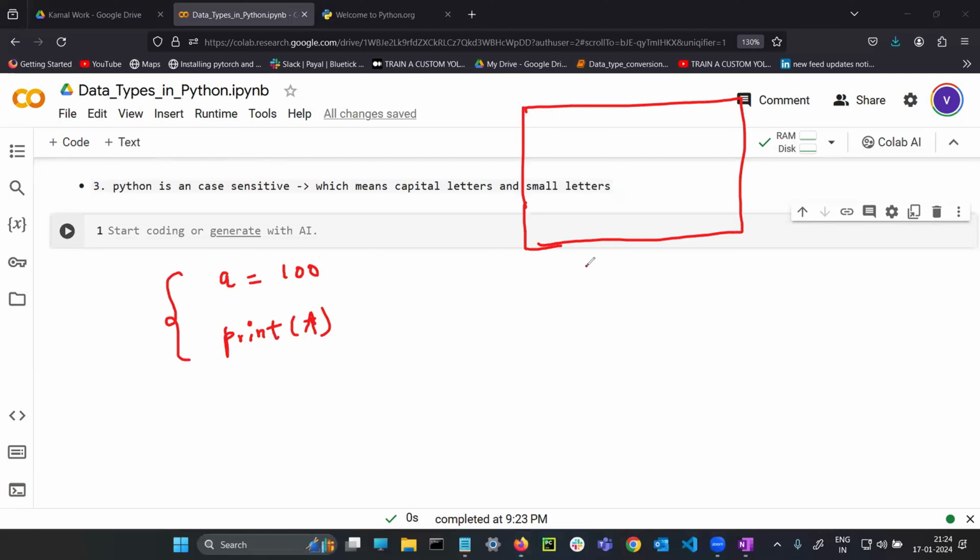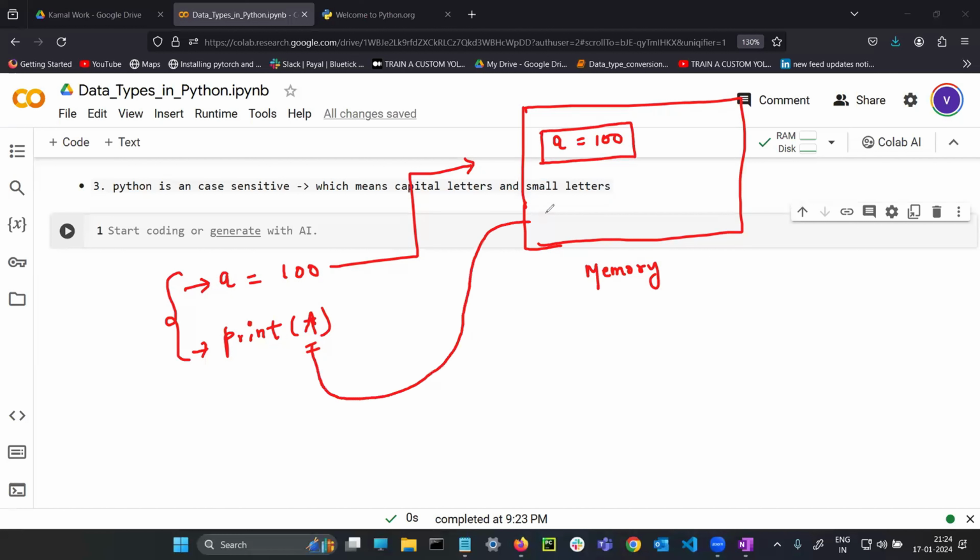In the memory, first line if I run, it goes and it saves in the memory. A equal to 100, fine. Second line, you are calling the variable from the memory. What variable you are calling, guys? Capital letter. Is the capital letter available in the memory?